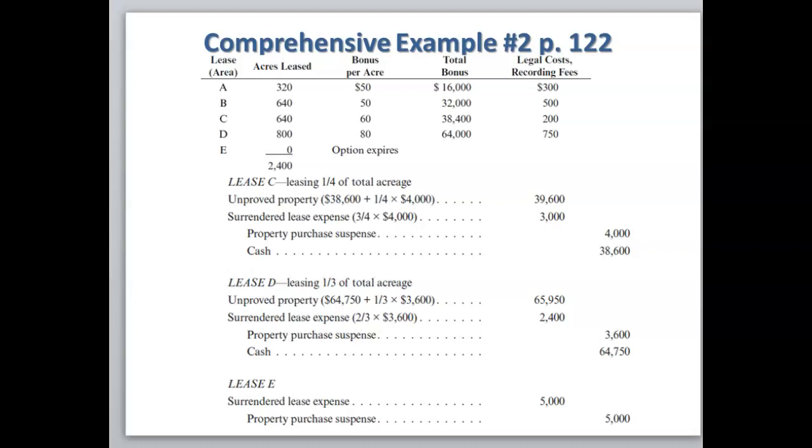On lease E, we decided not to acquire any of the acreage, not to lease any of it. We had 5,000 recorded in property purchase expense. So we're going to debit surrendered lease expense for 5,000, and we're going to credit property purchase expense for 5,000.